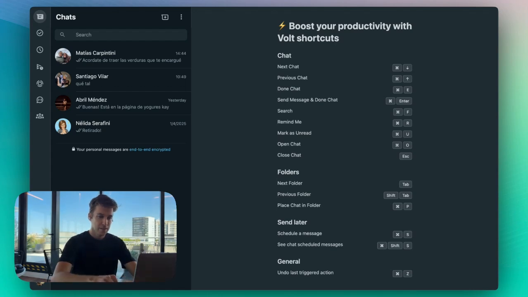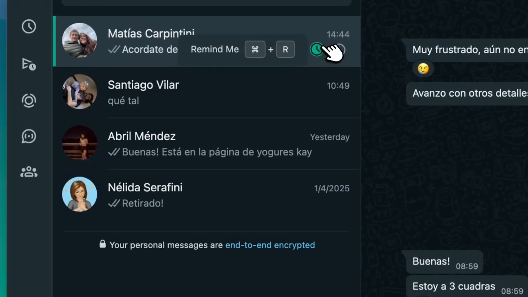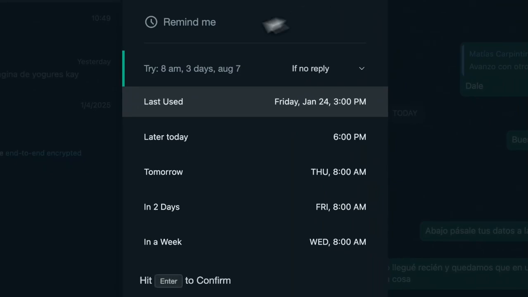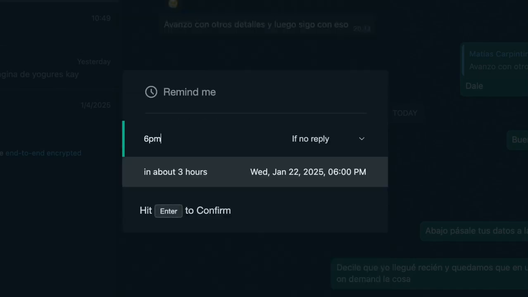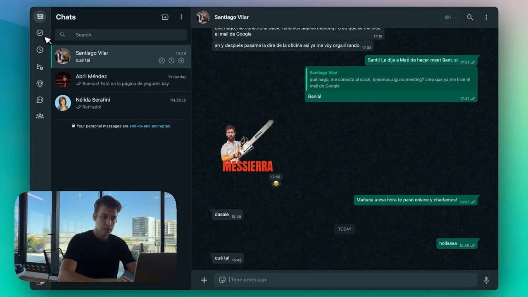In this case, I'm going to follow up with someone that I'm sure is going to forget to bring something that I asked. So I can go here to this section called reminders, and I can define a date for this conversation to come back to the inbox. Let's say, for instance, today at 6 p.m. This conversation is going to be stored in the reminders section, and it's going to come back by that time